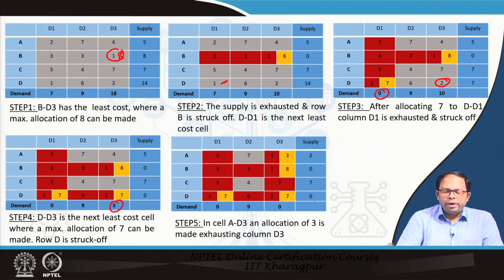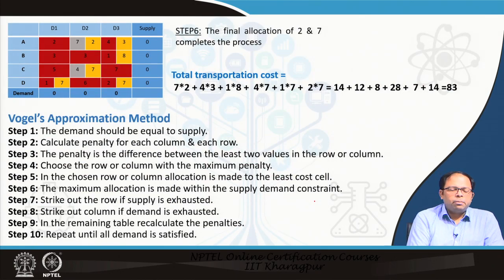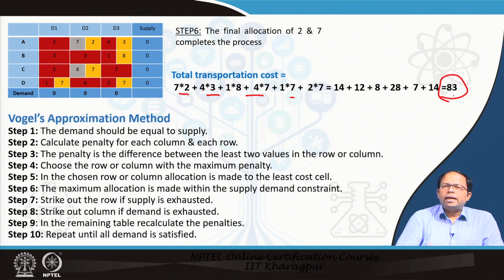We keep on doing that, and then we arrive at the step where the final allocation of 2 and 7 happens and the process completes. Again the allocated cells are multiplied with the cost, and we come to a value which is 83. Again, this is not the optimal solution, this is one of the feasible solutions. One thing to point out is that this solution is better than the previous solution, though it may not be for all problems, but in this particular case it is better.